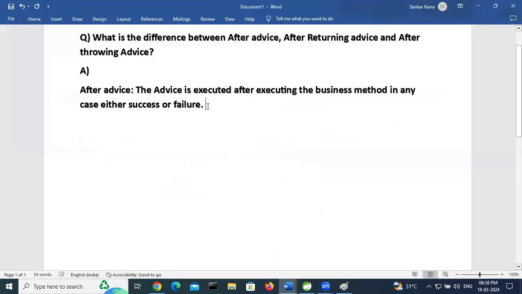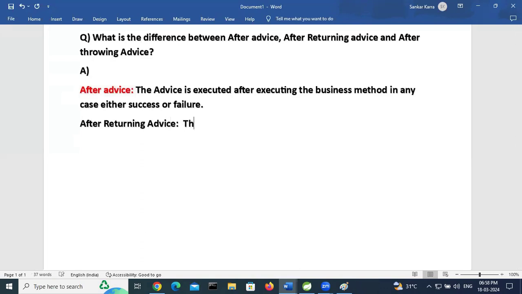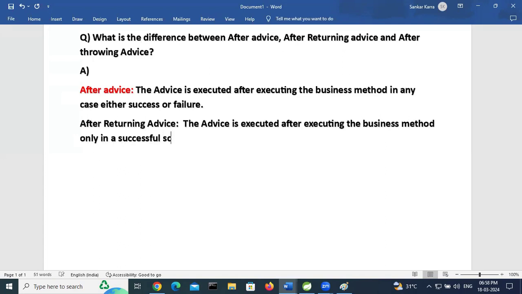Second one, after returning advice. The advice is executed after executing the business method only in a successful scenario.